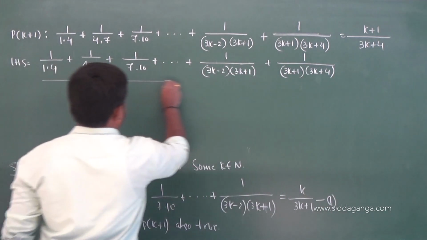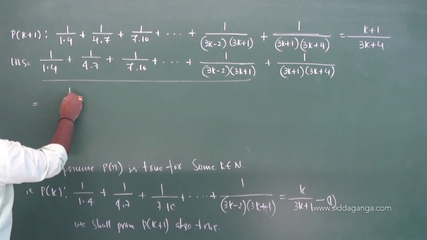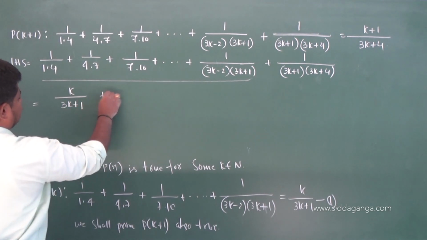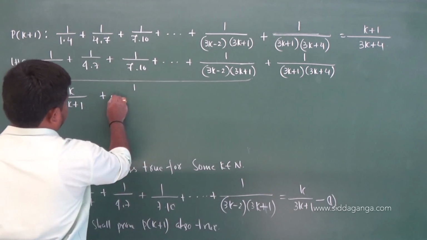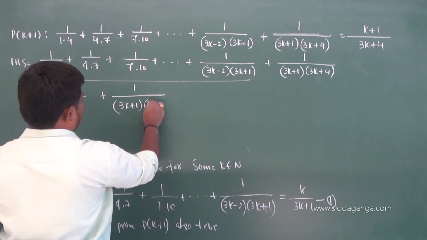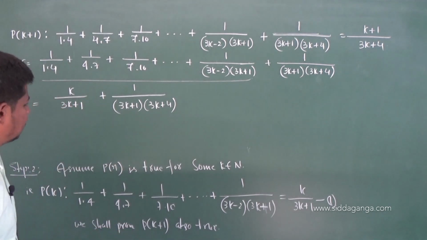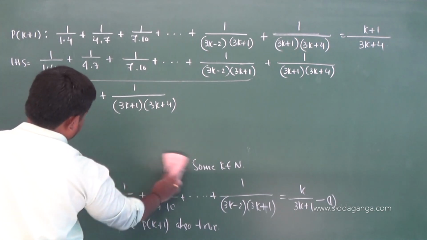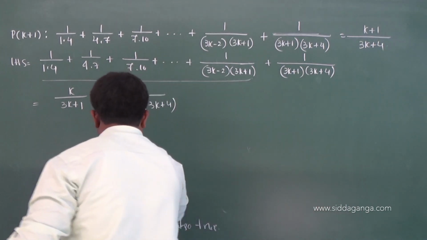From here to here, we have the result from equation 1, k by 3k plus 1, plus the k plus 1th term, 1 by 3k plus 1 into 3k plus 4. Just to simplify, as I said before, take the common terms outside and simplify the remaining terms. So you get the answer.